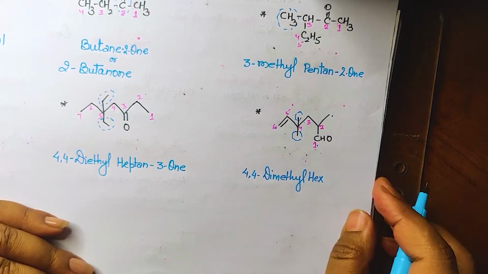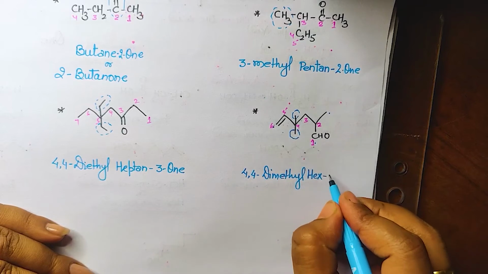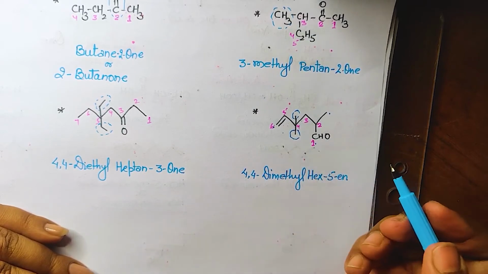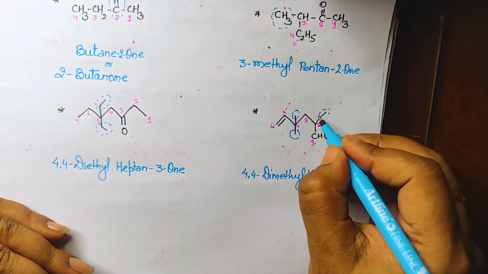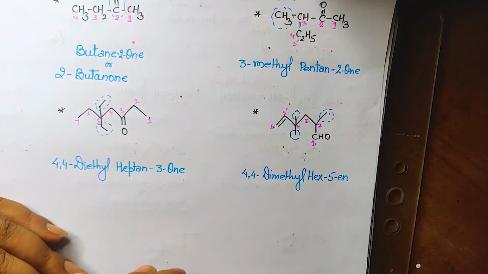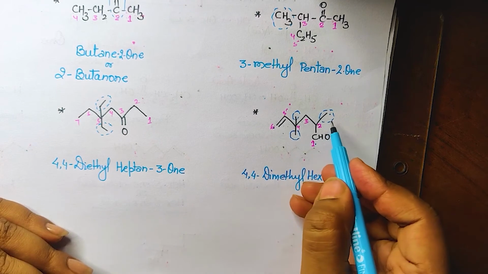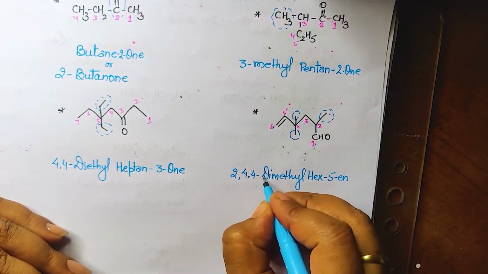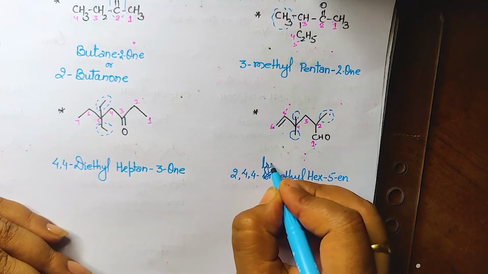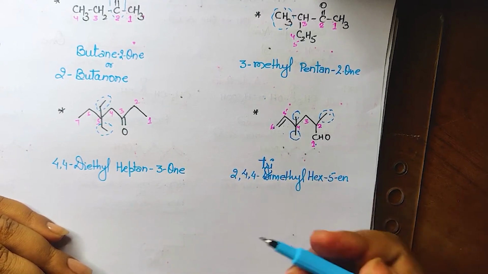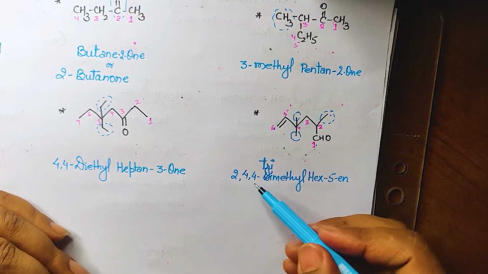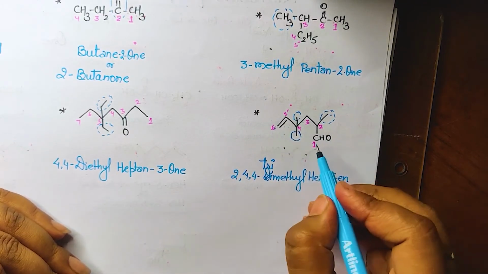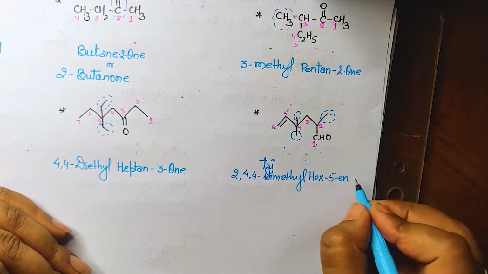And primary suffix is double bond. At which position? 5. So hex 5-ene. And this one is also a branch, so that also we will mention. So this is also methyl. So what I will do, I will mention them together, and this will be, instead of di, it will be tri. Clear? Because all are methyl, so we will write 2,4,4 trimethyl hex 5-ene, and this one is 1-ol.